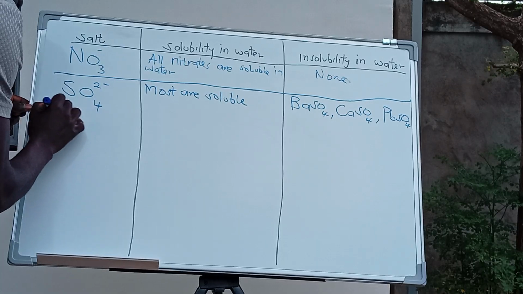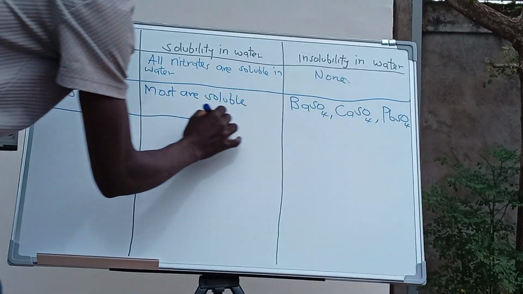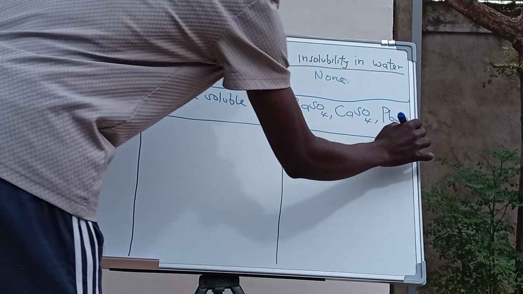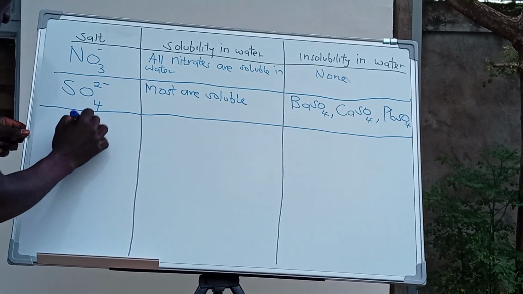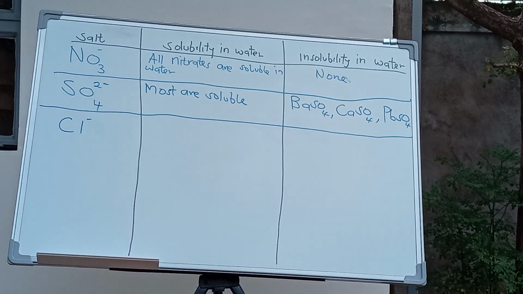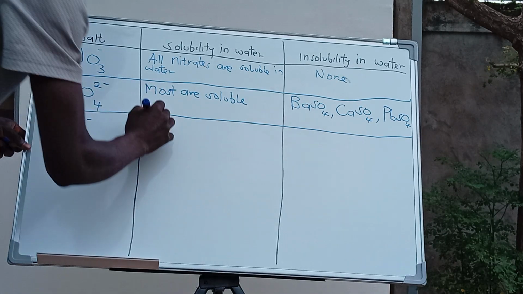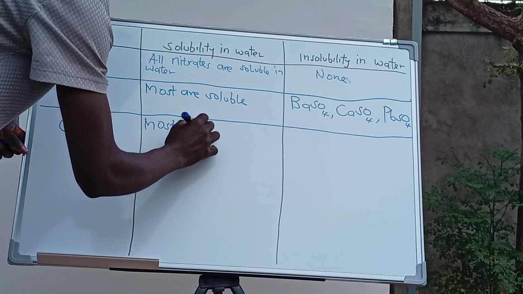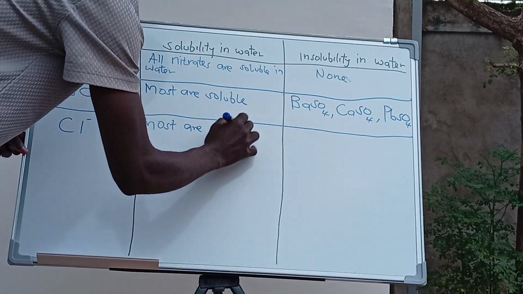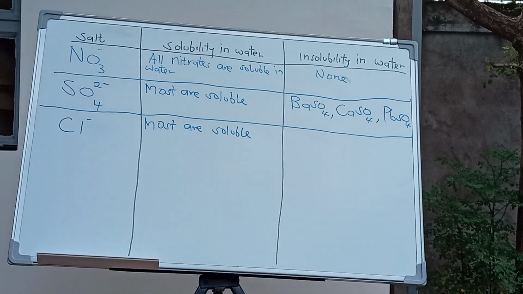Let's go to the next category of salts. The next category of salts are the chlorides. Chlorides also, we say most are soluble. Most are soluble, but now we have some which are not soluble in water.